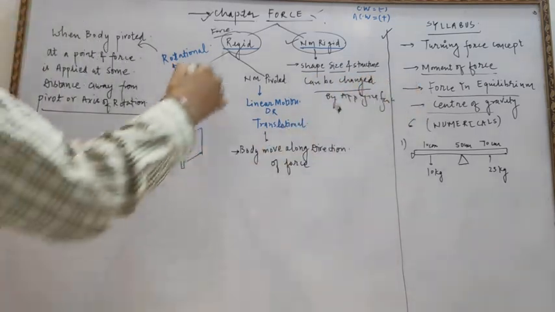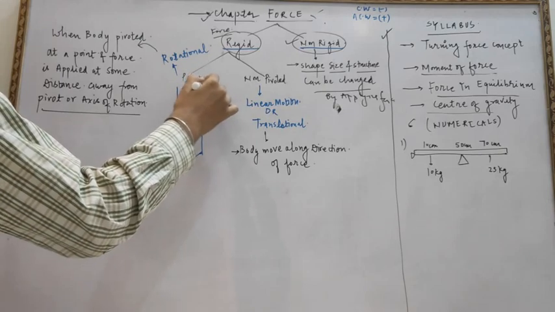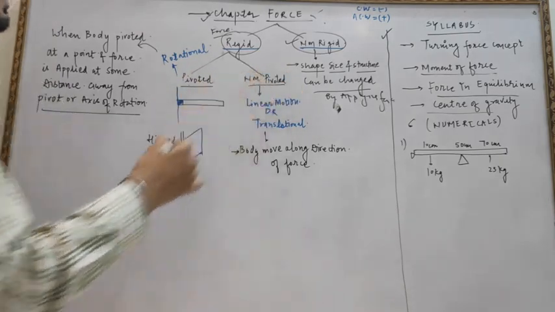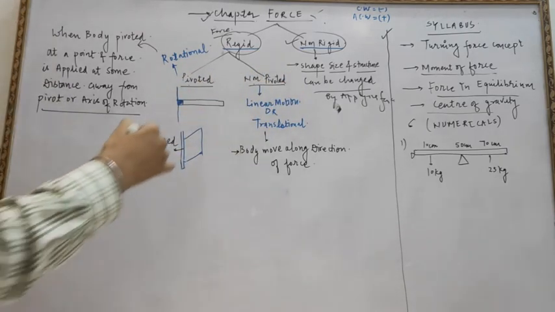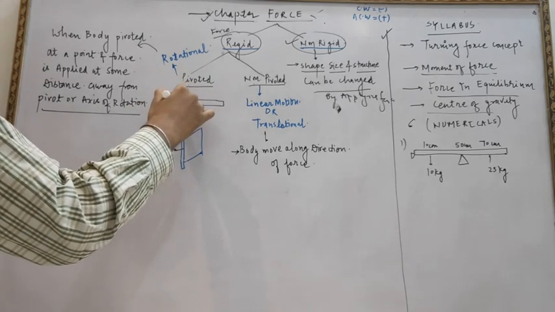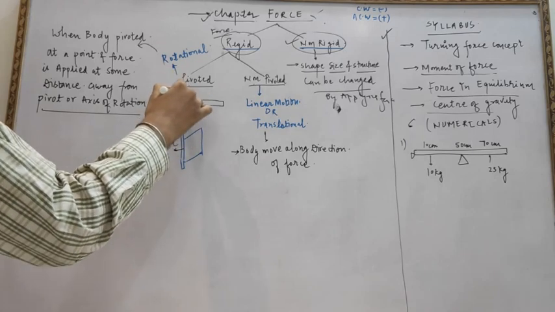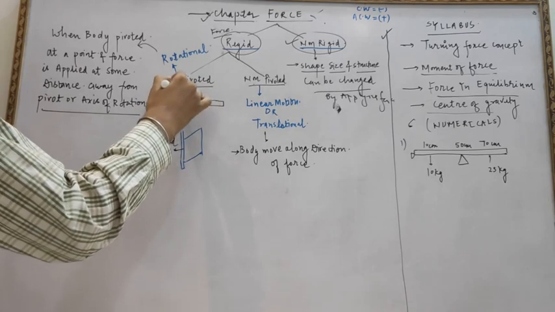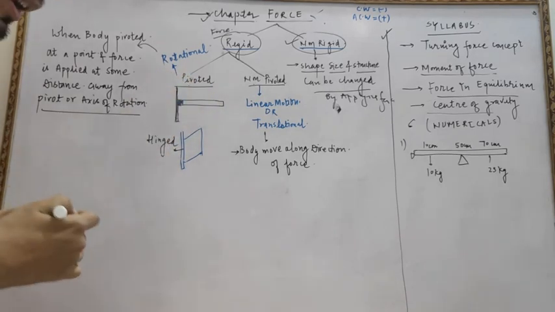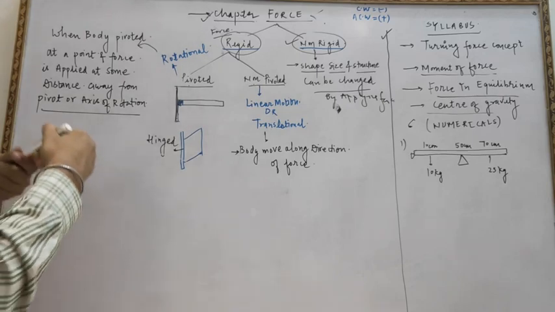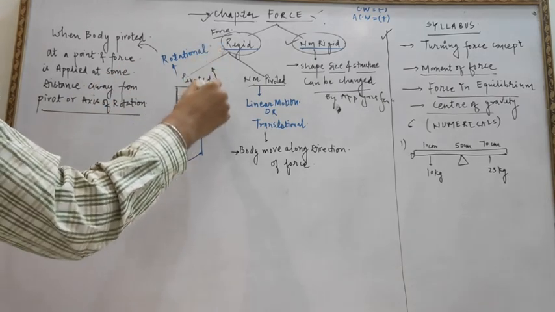In our rigid body we have two types of systems: one is pivoted, another one is non-pivoted. Pivoted means the body is fixed, meaning the axis of rotation of the body is fixed. The body is stuck to a particular point, and by taking this point as the axis of rotation, the body is rotated.